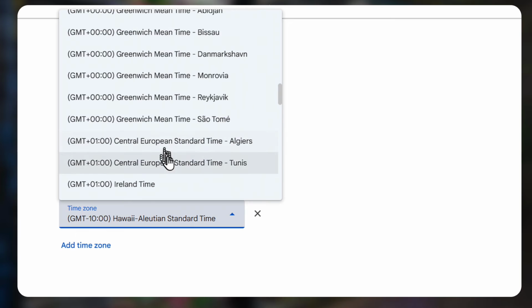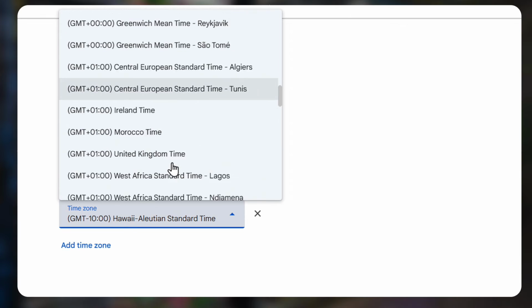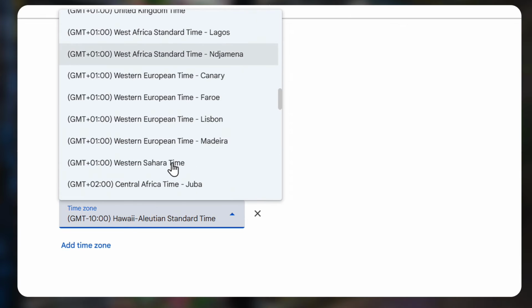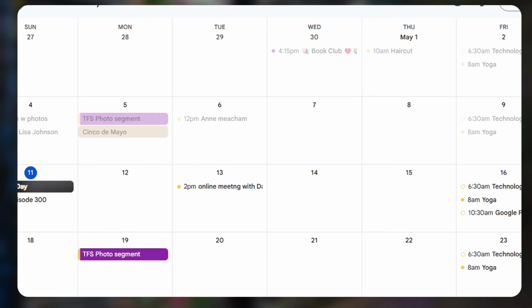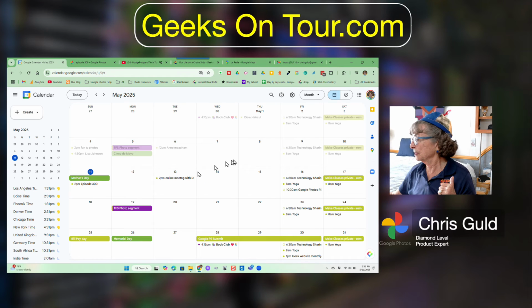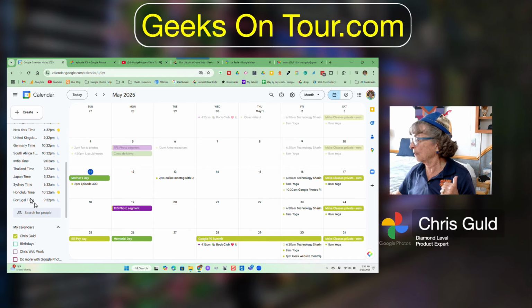We go to Central European time. I think I want Western European time. Lisbon. There we go. So it takes a bit, but I can find Lisbon. And now, when I go back to my calendar, I can see that right now in Portugal, it's 9:32 p.m.